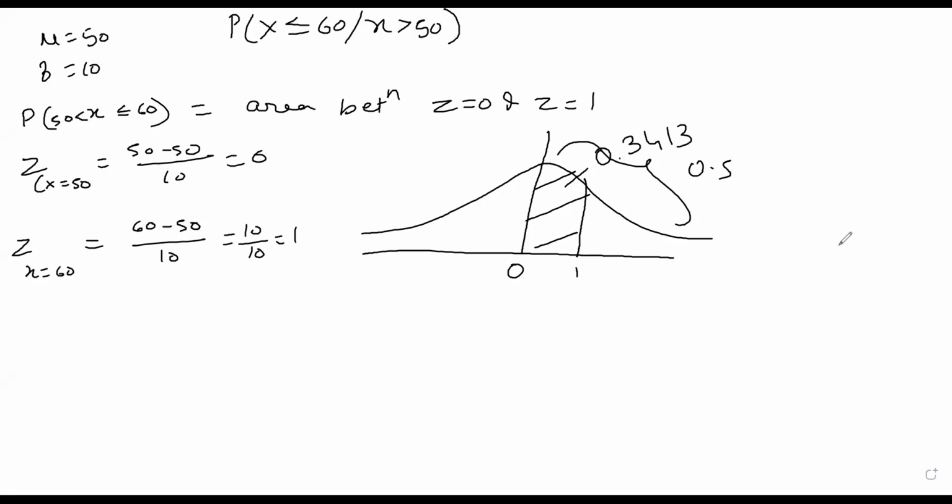They have asked you the probability that x is less than 60 when they know that x is greater than 50. When we are talking about x is greater than 50, this is what we are talking about, 0.5 वाली area के बारे में.